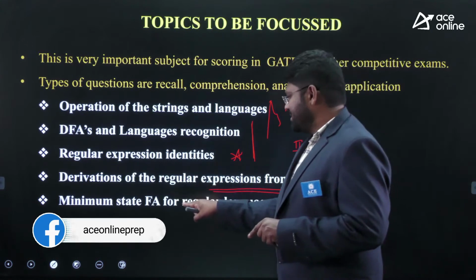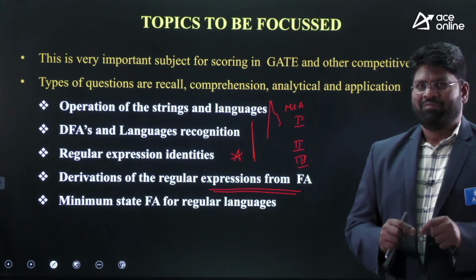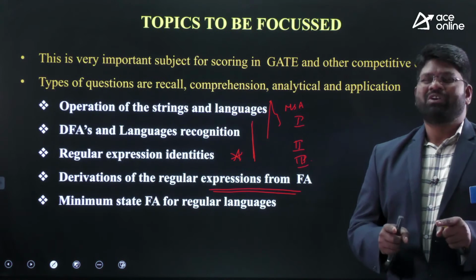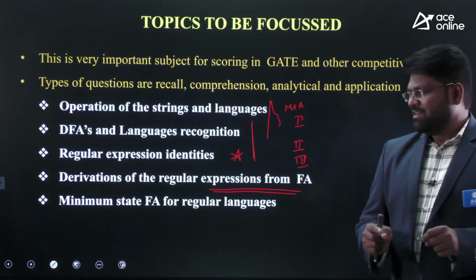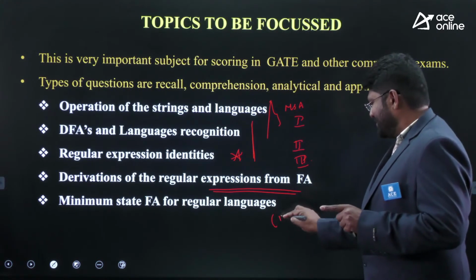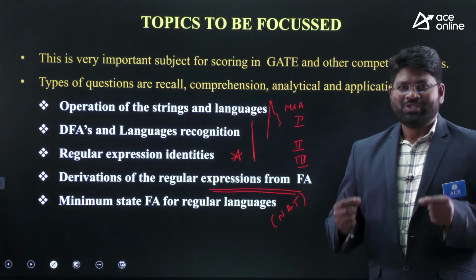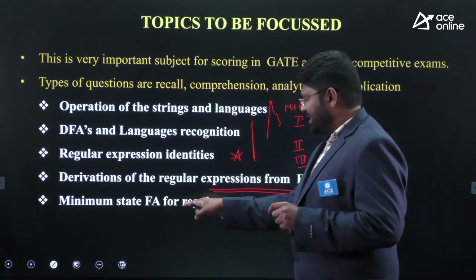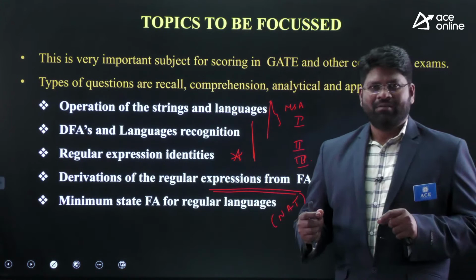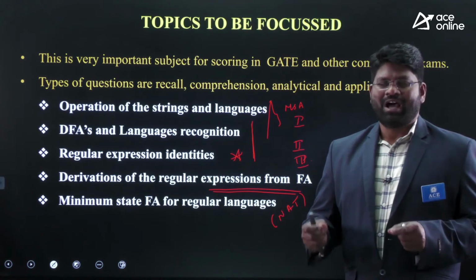Similarly, minimum state DFA for regular languages. This is a pretty important topic, you can say a more reliable topic than any other. We have seen at least one question every time, with numerical answers. This is the model where they usually ask NAT, numerical answer type. So I suggest there are multiple important languages here, and for all of them you should know how many states the minimum state DFA is going to have.